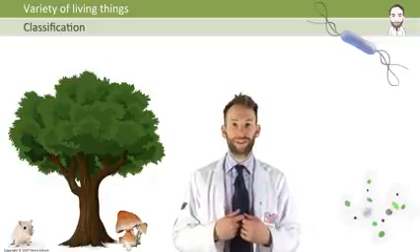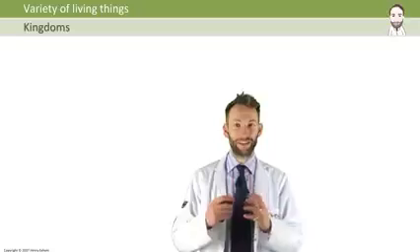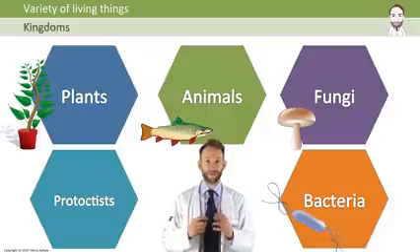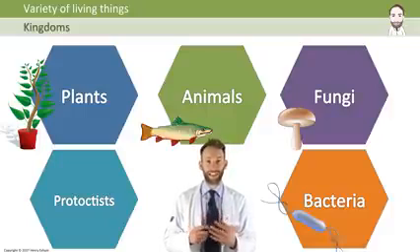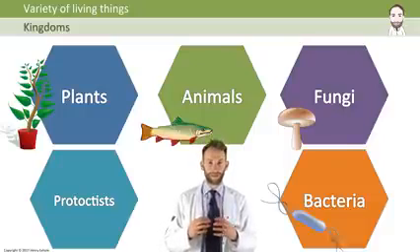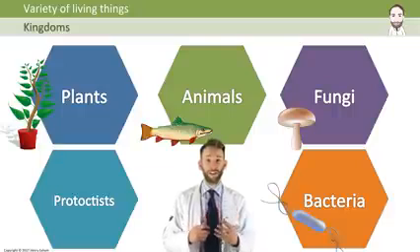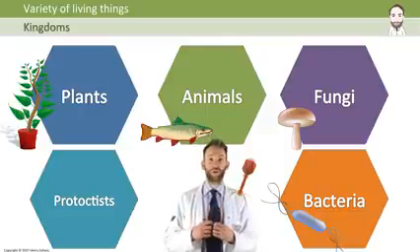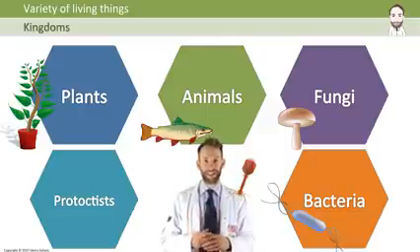So, one of the simplest forms of classification is to split living organisms into 5 different kingdoms. The kingdoms are animals, plants, fungi, protoctists and bacteria. And in this presentation we're going to go through each of these 5 kingdoms and look at the common characteristics that they have which allow an organism to be classified into that particular kingdom. We're also going to look at viruses. Even though they are not technically living things and therefore we do not classify them into kingdoms, we are also going to talk a little bit about viruses.